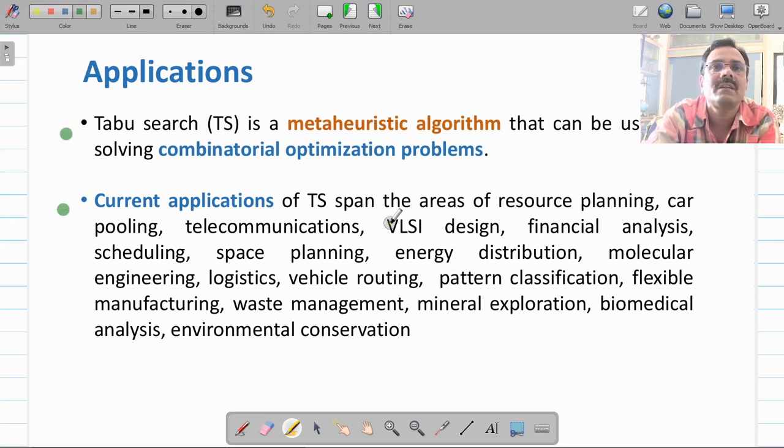Current applications of tabu search span resource planning, carpooling, telecommunications, VLSI design, financial analysis, scheduling, space planning, then energy distribution, molecular engineering, logistics, vehicle routing. You will find a lot of papers on this. Pattern classification also, some people are using this. Flexible manufacturing, waste management, mineral exploration, biomedical analysis, environmental conservation. The list is endless. You will find a lot of papers nowadays which are using the tabu search algorithm in their implementation.